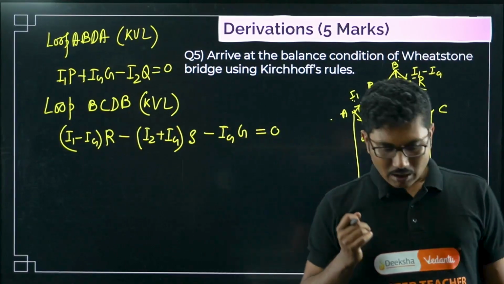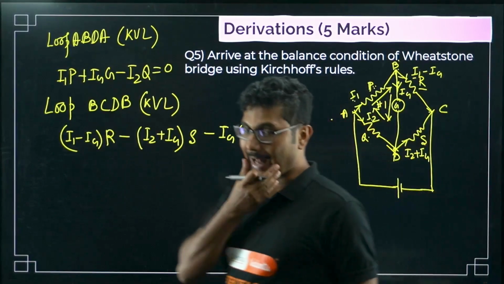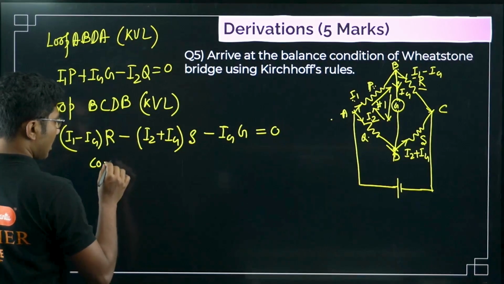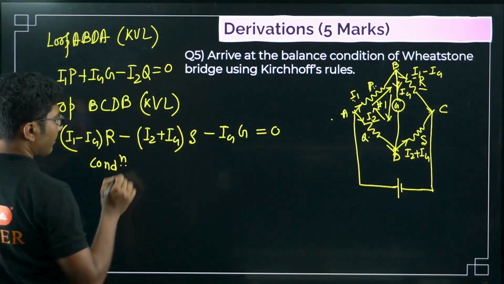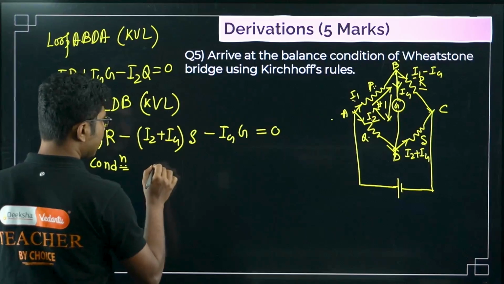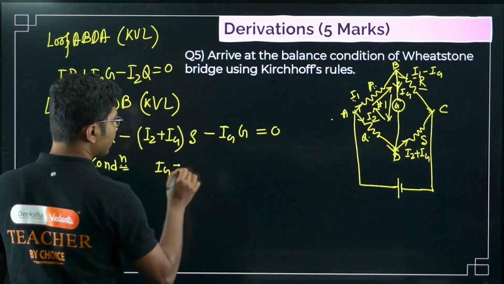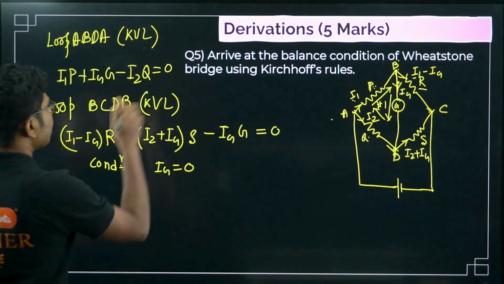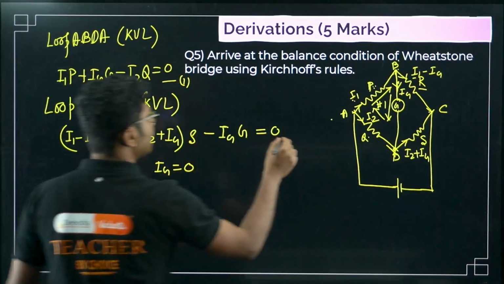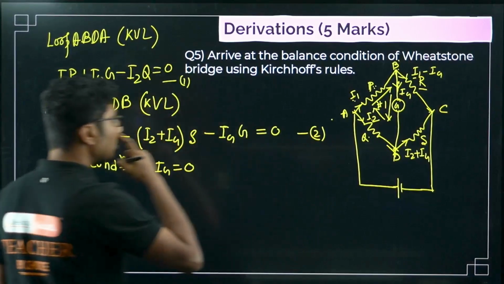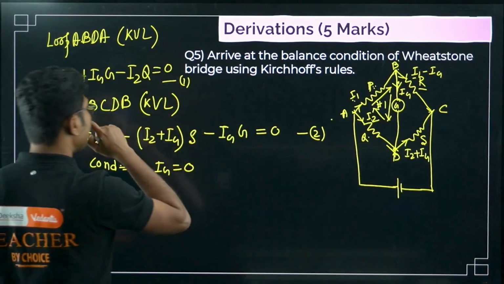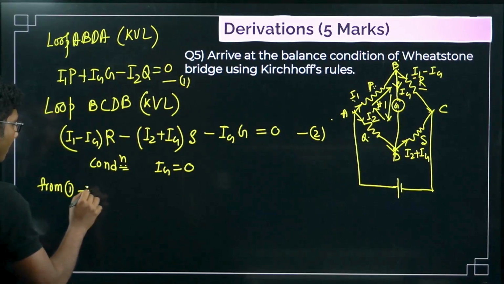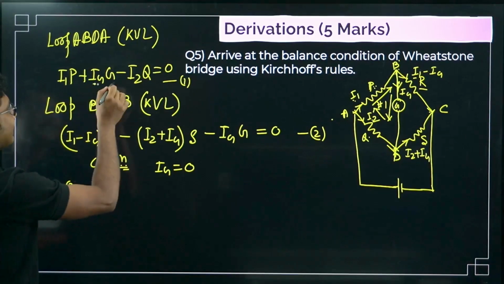Now what is the condition of balance of a galvanometer? The condition of balance of a galvanometer is Ig equals 0. So suppose this is equation number 1, this is equation number 2. We have to put this condition in both the equations. From 1, what we get? Ig becomes 0.